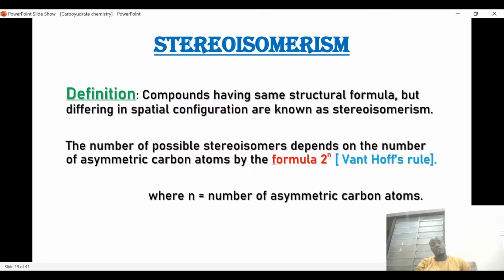So what is stereoisomerism? Stereoisomers are compounds that have the same structural formula but differ in spatial configuration. The number of possible stereoisomers depends on the number of asymmetric carbons, so we have 2 to the power n, where n stands for the number of stereogenic or asymmetric carbons.